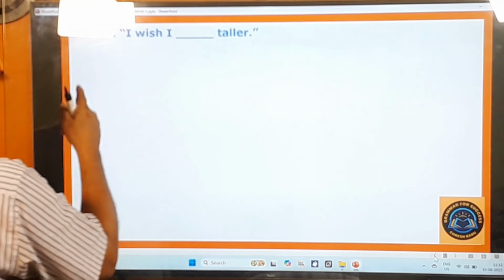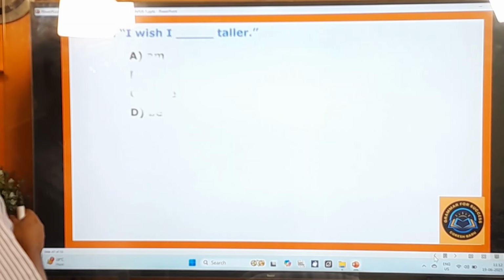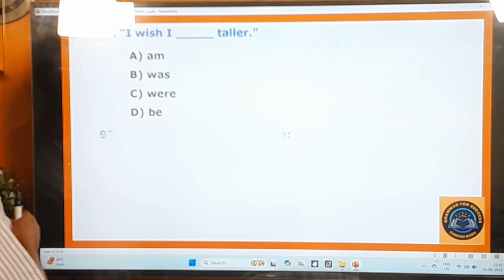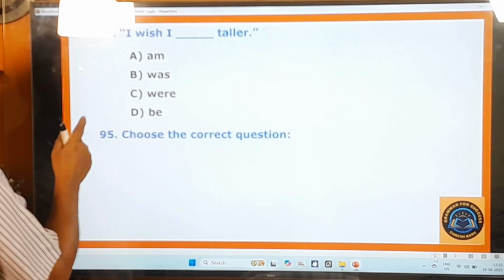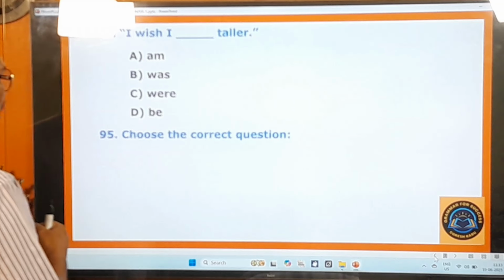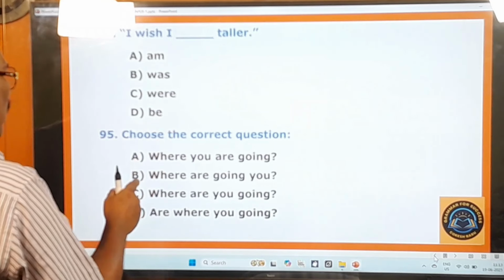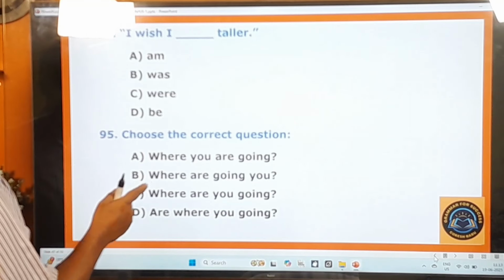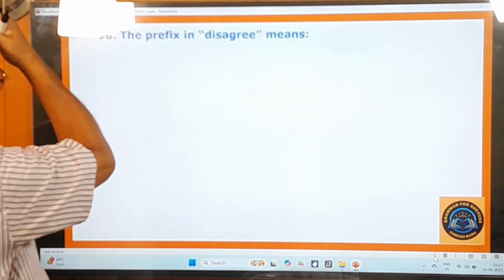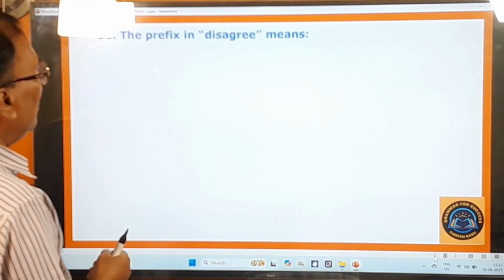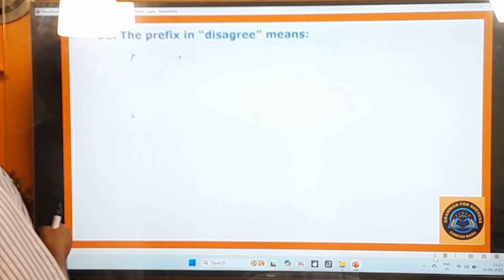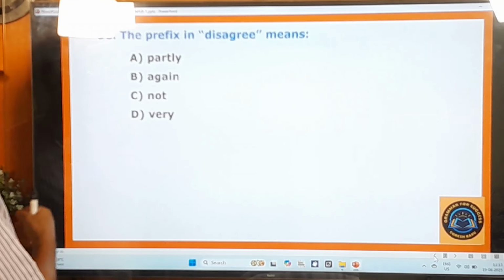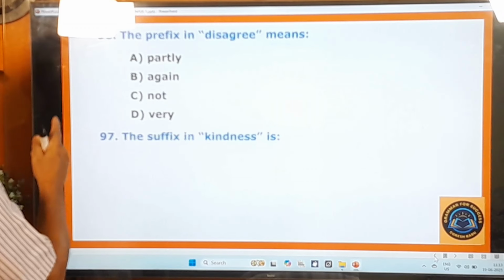94th question. I wish I dash taller. Am, was, were, be. 95th question. Choose the correct question. Where you are going, where are going you, where are you going, where you going. 96th question. The prefix in disagree means partly, again, not, very. 97th question.